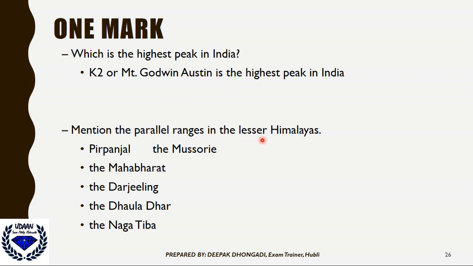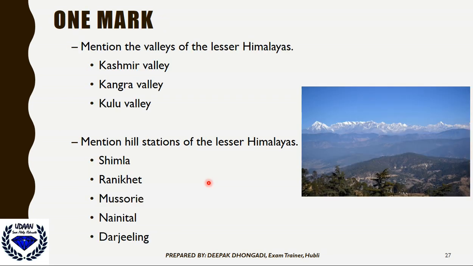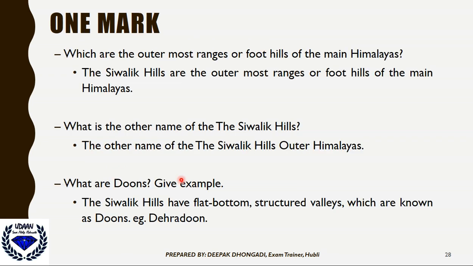Mention the parallel ranges of the Lesser Himalayas. The Lesser Himalayas have Pir Panjal, Mussoorie, then the Mahabharata, Darjeeling, Dhauladhar, Nag Tibba. Mention the valleys of the Lesser Himalayas. We have Kashmir Valley, Kangra Valley, Kullu Valley. Mention the hill stations of the Lesser Himalayas. The famous hill stations are Shimla, Ranikhet, Mussoorie, Nainital, and Darjeeling.